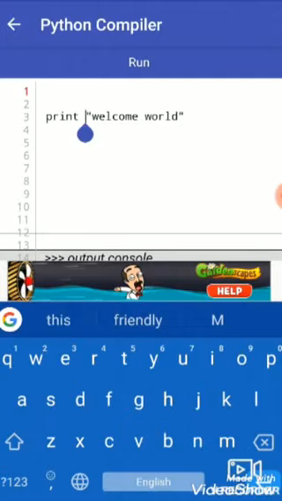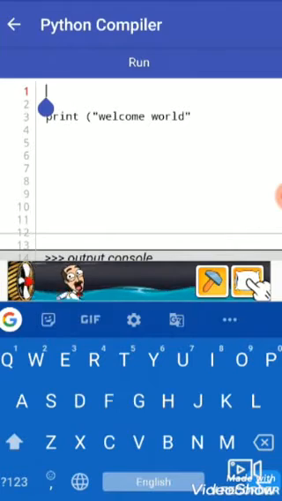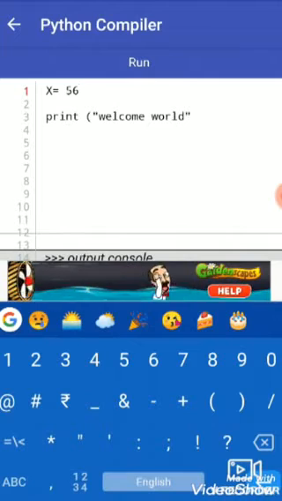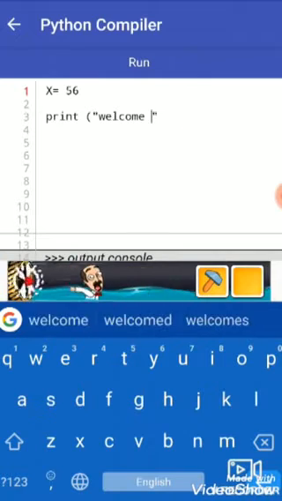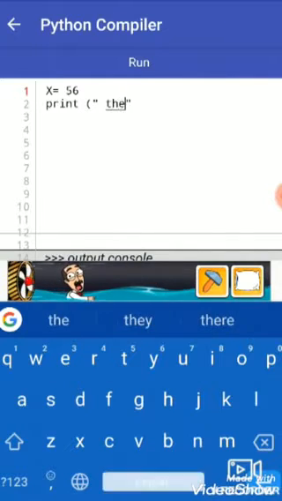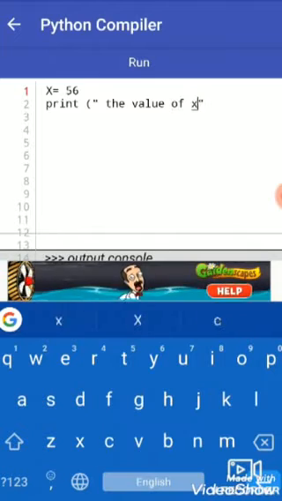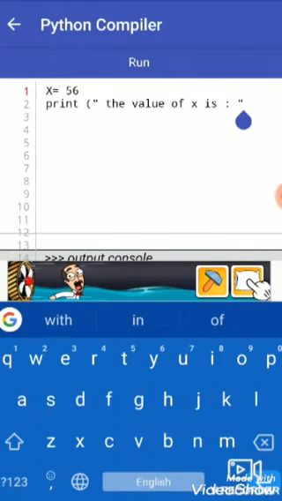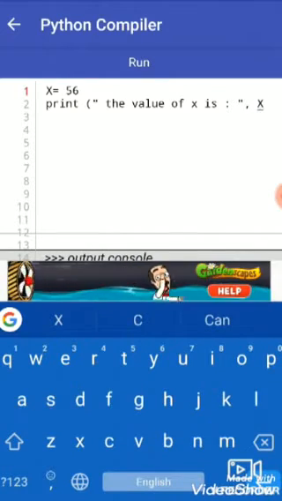So use parenthesis and I write here x equal to 56, and then print welcome world, or print the value of x is, and then after the quote we use a comma and write here x, then close the parenthesis.